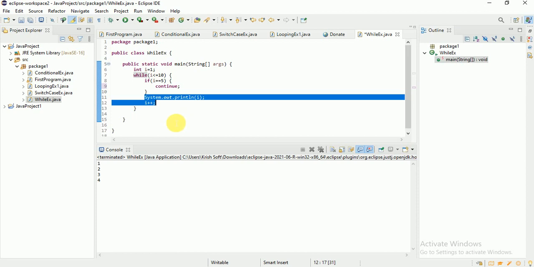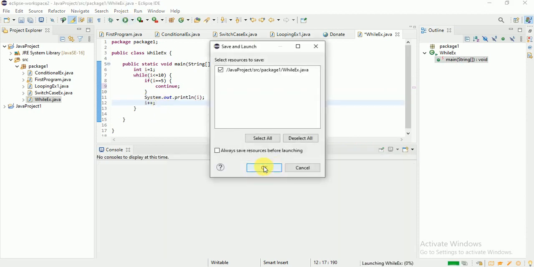Then these two statements will not work. Okay. Again, continue with the while loop. Then what is going to happen? Observe carefully.